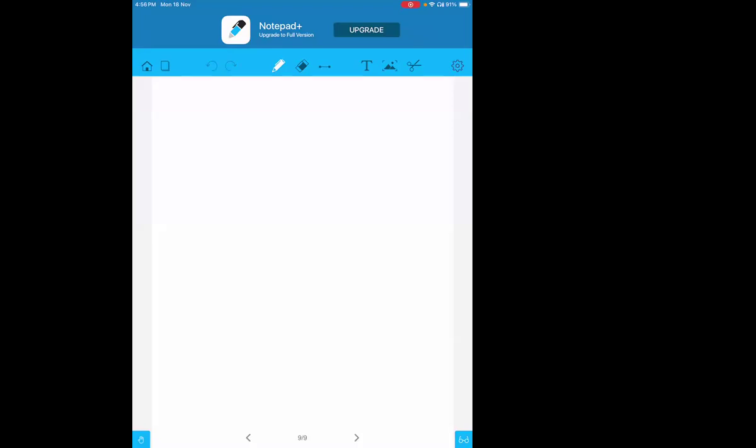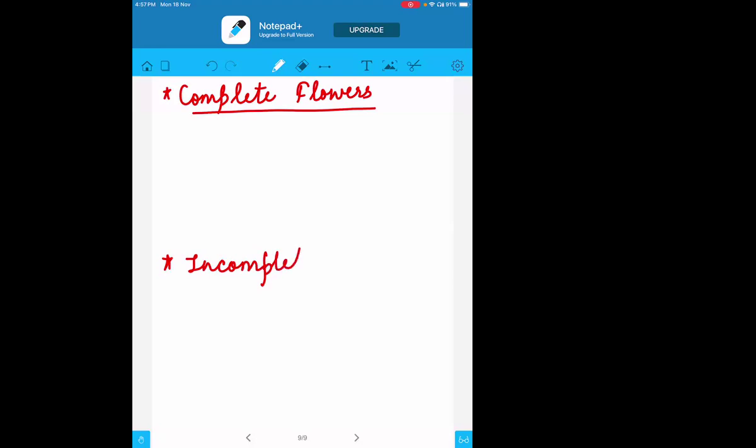Okay. Now, we'll go to the very important terms. Two terms are there. One is complete flowers. What do you understand by complete flowers? This is basically an Olympiad and entrance exam question. You might not be able to see it in your books. So I'll tell you, two kinds of flowers are there: complete flowers and incomplete flowers.